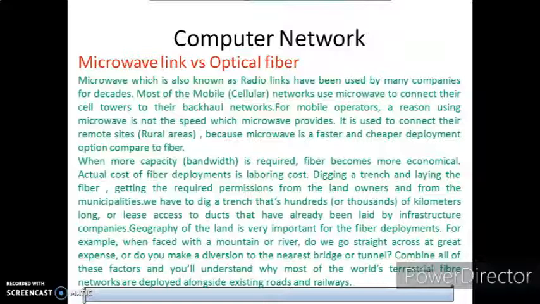Almost all the cost of fiber deployment is labor cost. Digging a trench and laying the fiber, you have to dig and bury it. Getting the required permissions from the landowners. There are so many formalities from the government, geographical things we have to see. So this is all from my side.